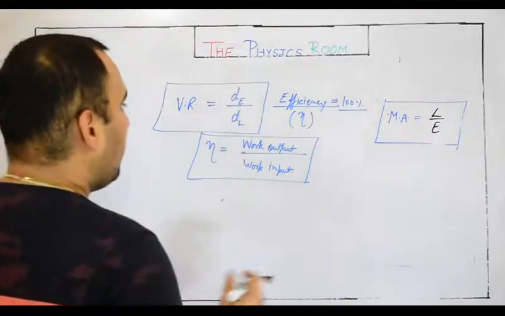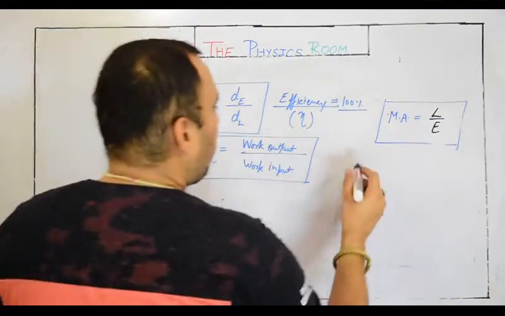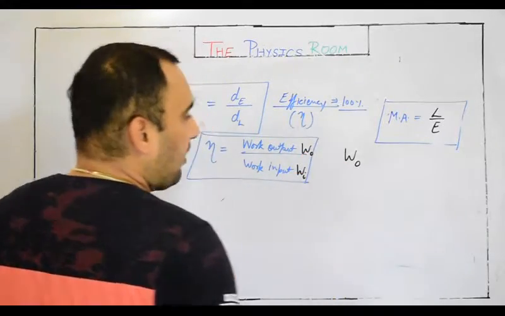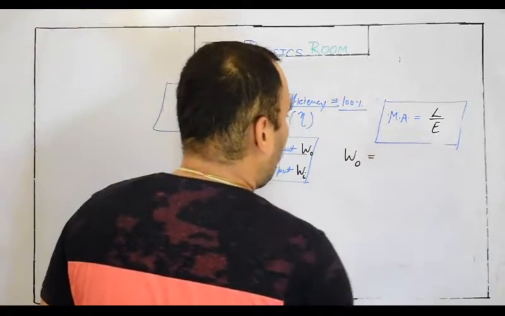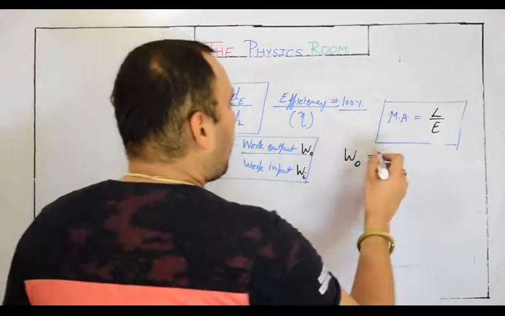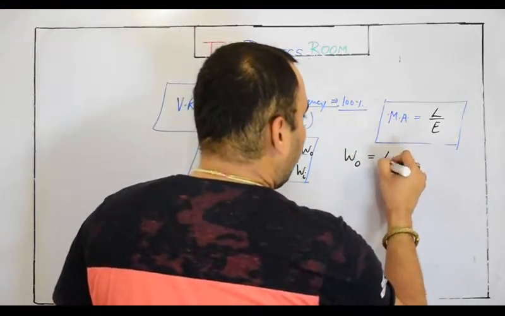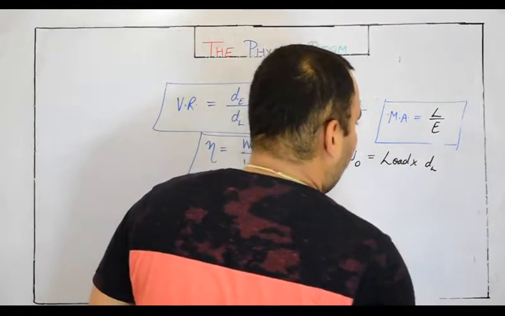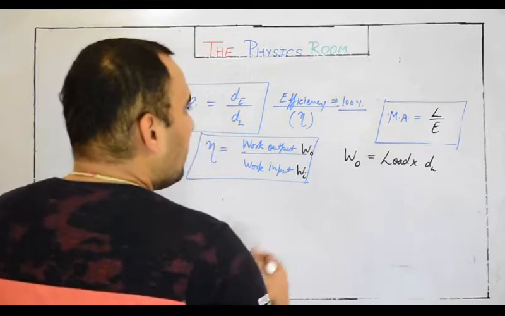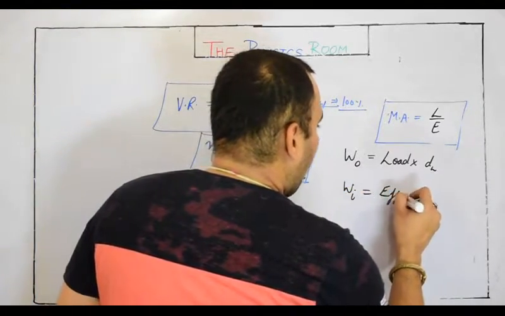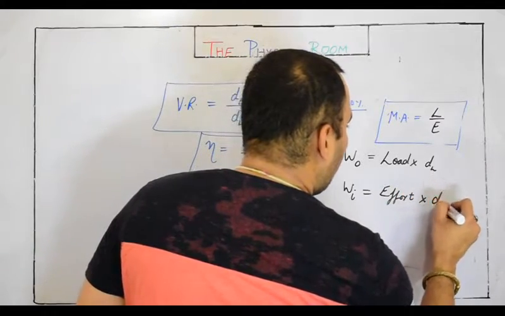Let's find the work output and work input. Work output we represent by WO, and work input by WI. Work is force into displacement. So the output work is load into dL, the distance traveled by the load arm, and the input work is effort into dE, the distance traveled by the effort arm.